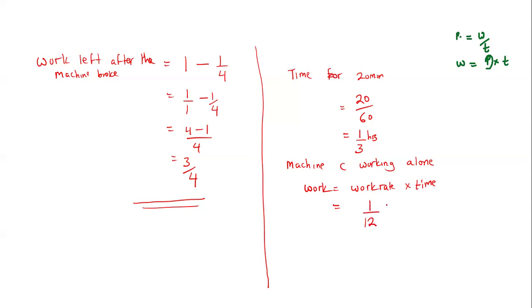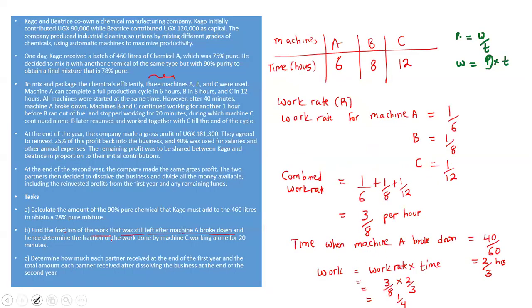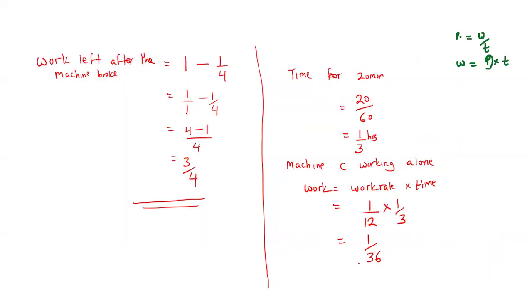That is the amount of work it can do. Then times the time it used, which is 1 out of 3, the 20 minutes. So this will give us 1 out of 36. That means that the amount of work that can be done by machine C working alone for 20 minutes is 1 out of 36. So that is the fraction.